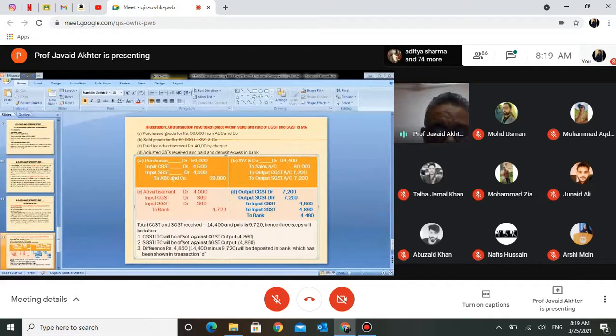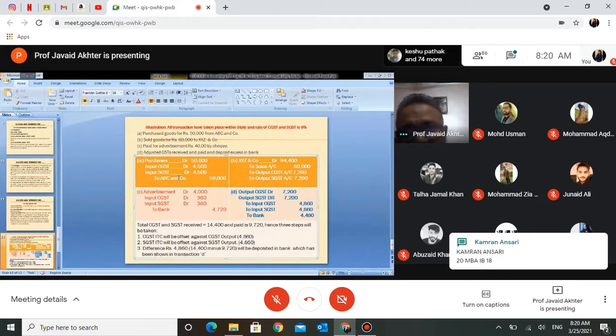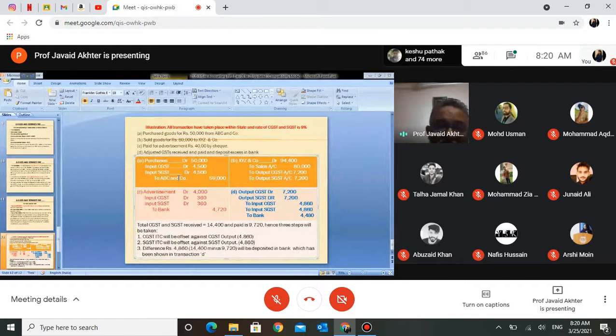This ABC, what will it do with this purchase? It will sell goods to somebody, isn't it? Suppose it sells goods, so what will it do? It will recover this money from the purchaser.